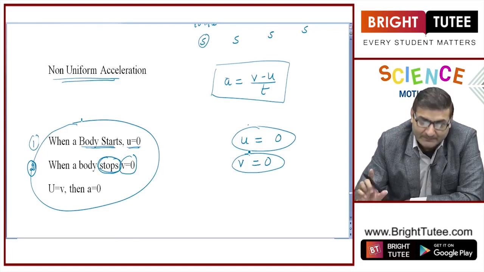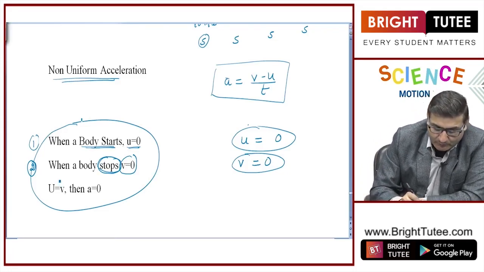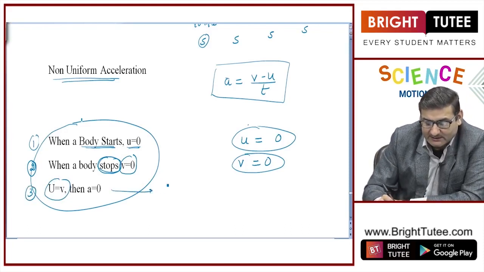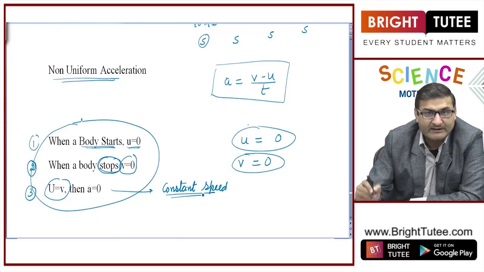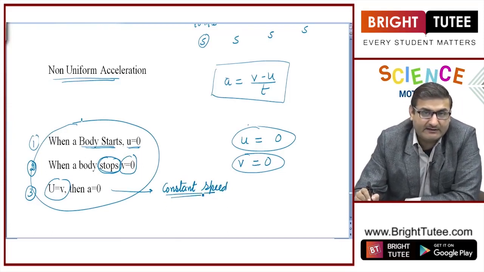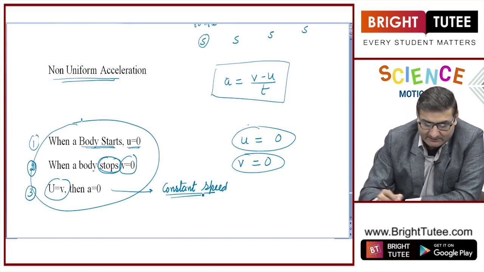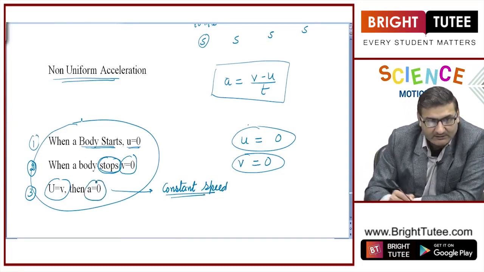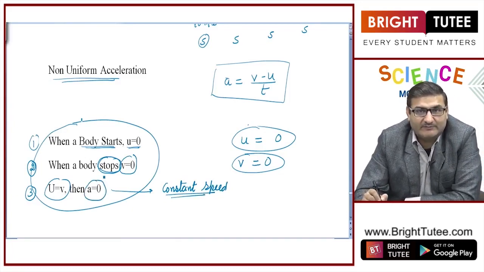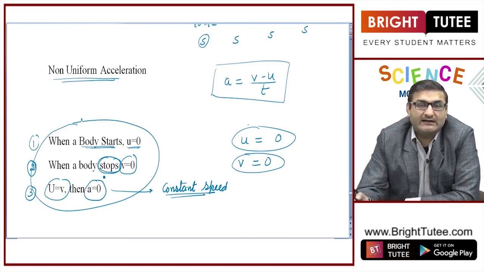Got it? And whenever u is equal to v, this is the third concept. That means a body is moving with a constant speed, a constant velocity. Initial velocity and final velocity both are same. In that case, we say that now the acceleration is 0, because the body is neither accelerating nor retarding.